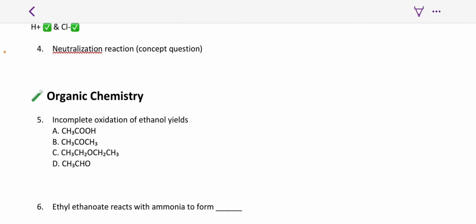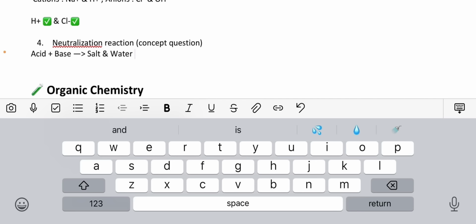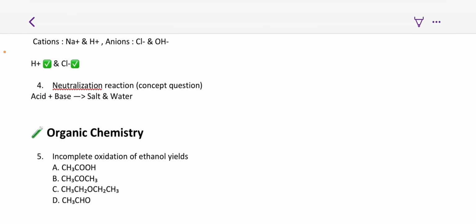The neutralization reaction is a reaction of an acid and a base to give what? Salt and water. Now, what is the primary product of a neutralization reaction? Some people may think it's salt, but it's actually water. When you look at the ionization reaction, you notice that hydrogen is coming from the acid and OH is usually coming from the base. So the main product there is H2O.